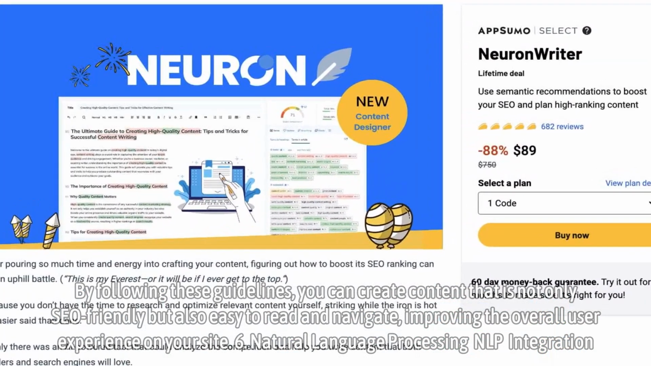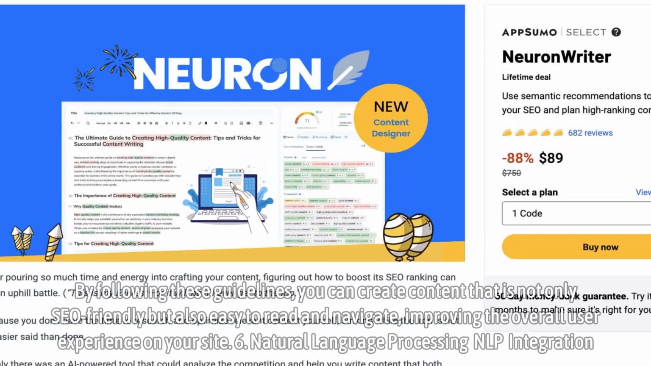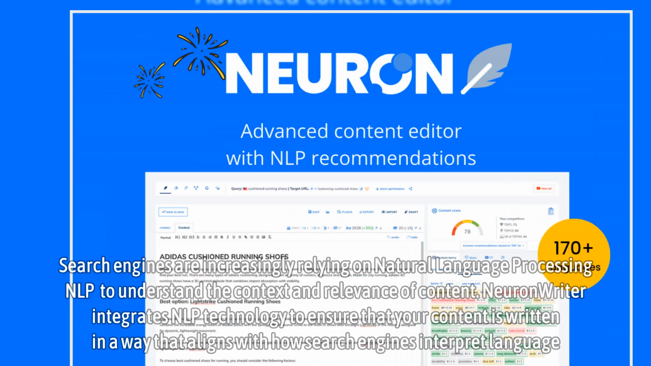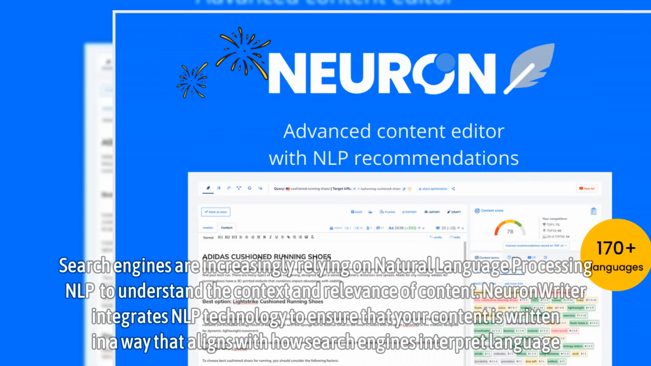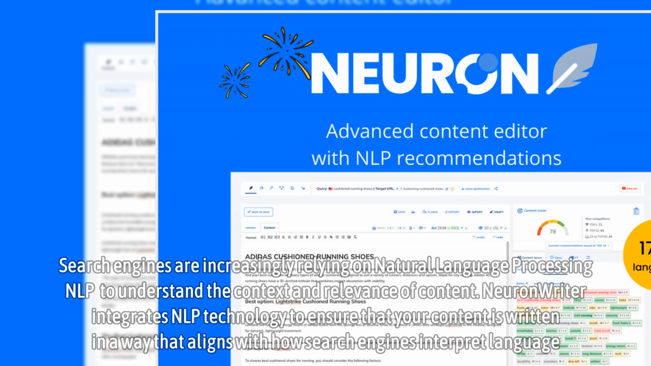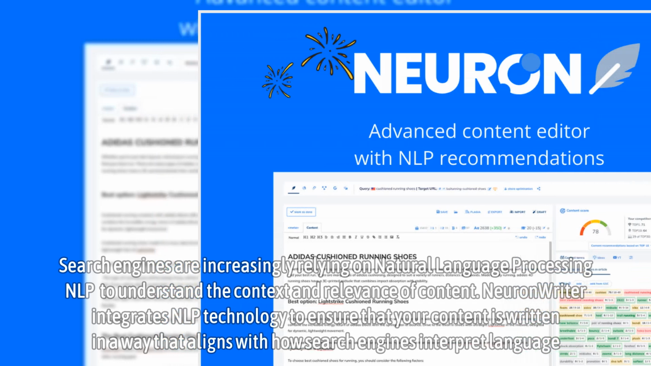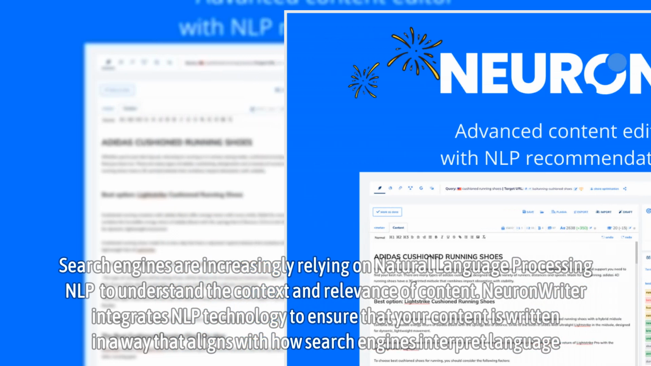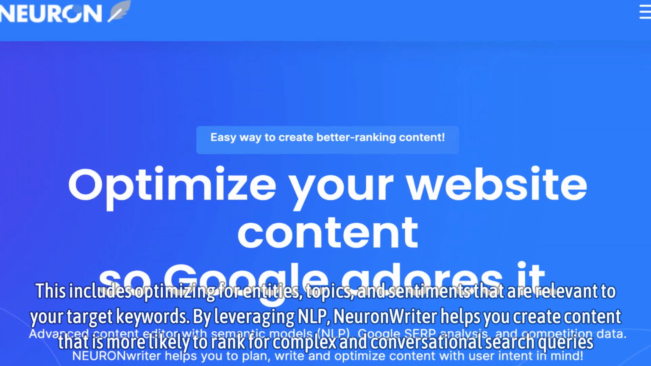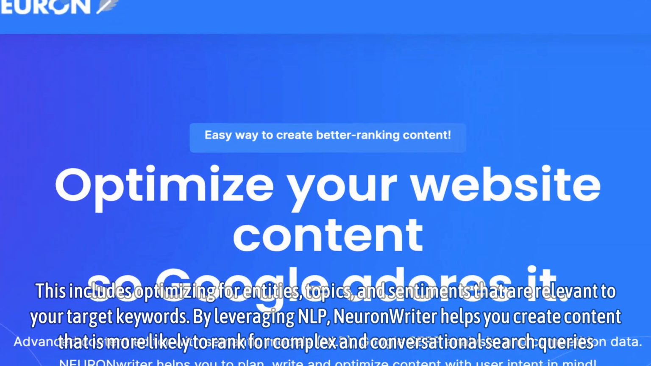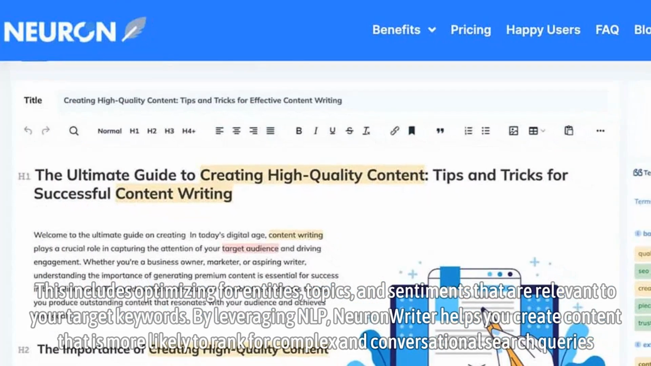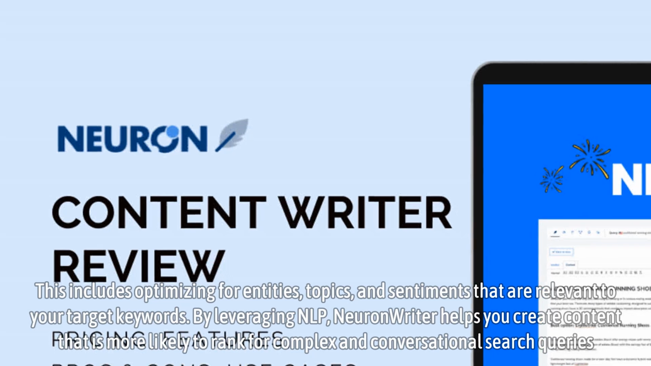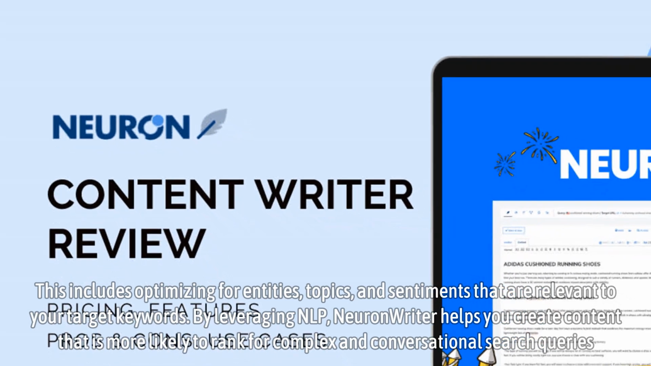6. Natural language processing (NLP) integration. Search engines are increasingly relying on natural language processing (NLP) to understand the context and relevance of content. NeuronWriter integrates NLP technology to ensure that your content is written in a way that aligns with how search engines interpret language. This includes optimizing for entities, topics, and sentiments that are relevant to your target keywords. By leveraging NLP, NeuronWriter helps you create content that is more likely to rank for complex and conversational search queries.